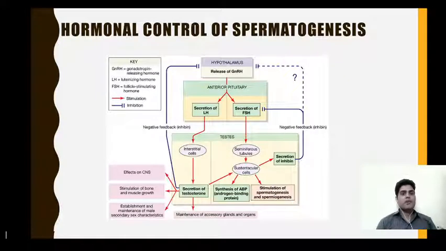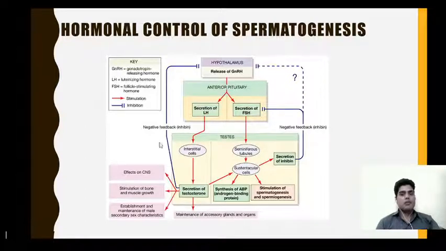Now this is the hormonal control of spermatogenesis. Different hormones are responsible for controlling spermatogenesis, and these hormones are gonadotropins, which are released from the pituitary gland.